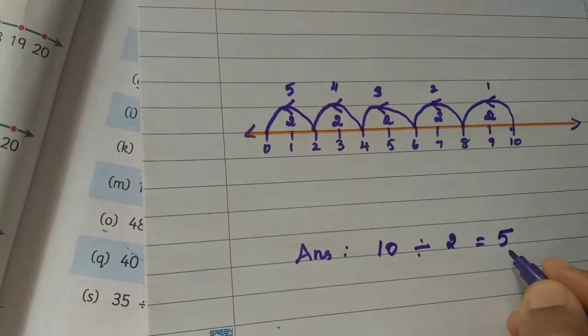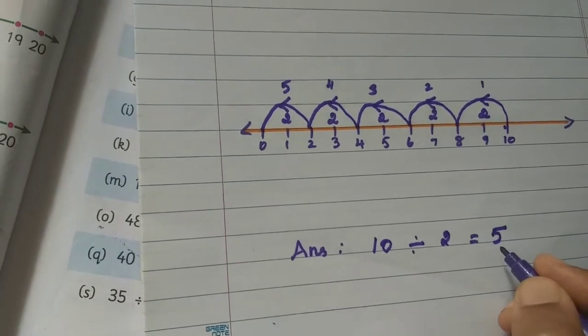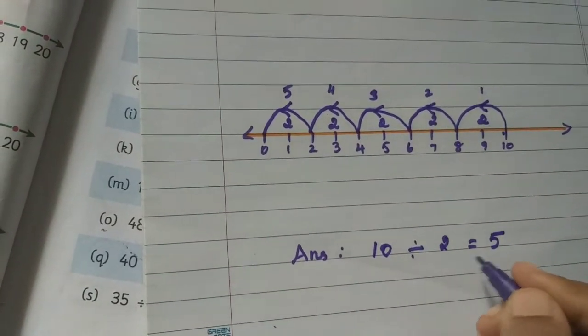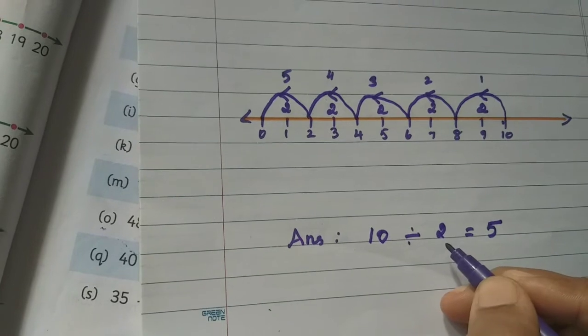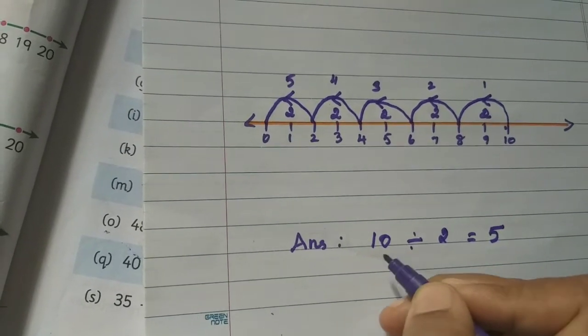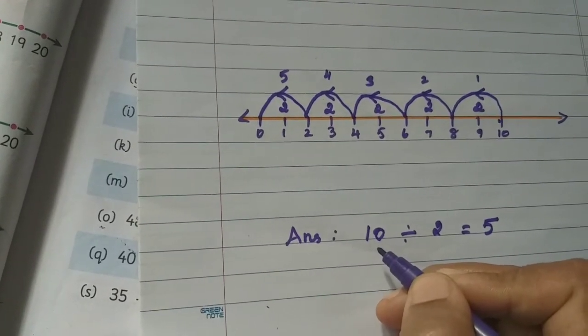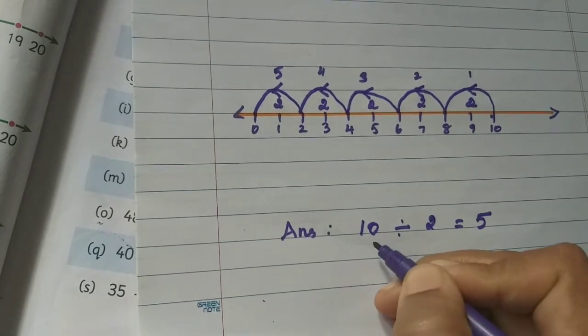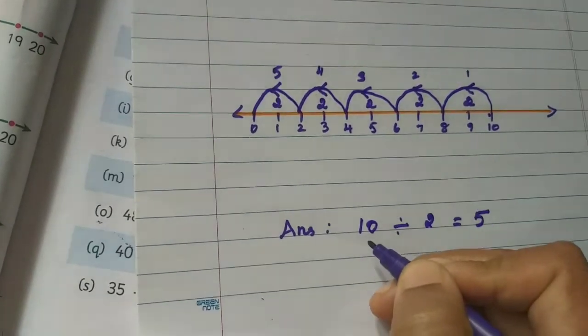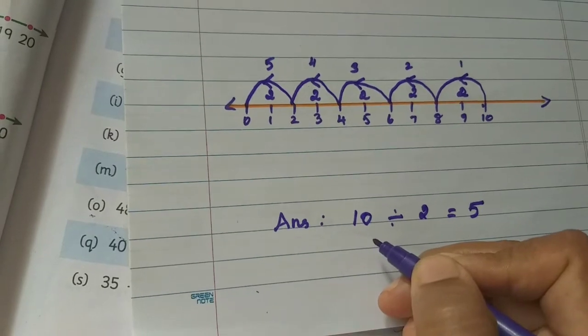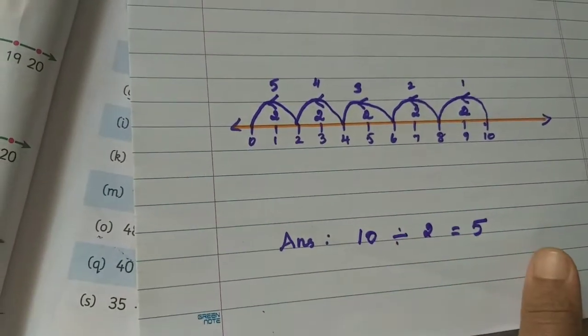So 5 is the answer. Again you should check whether this answer is correct or not. You should say the 2 table up to the product 10. That is 5 into 2 equals 10. Isn't it? 5 2s are 10. So your answer, your sum, is correct.